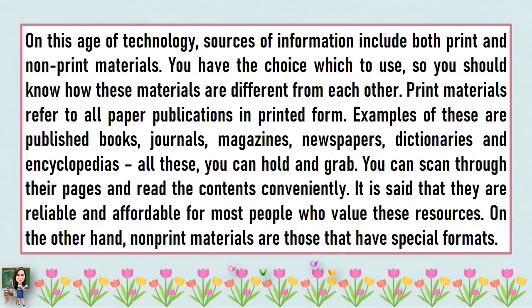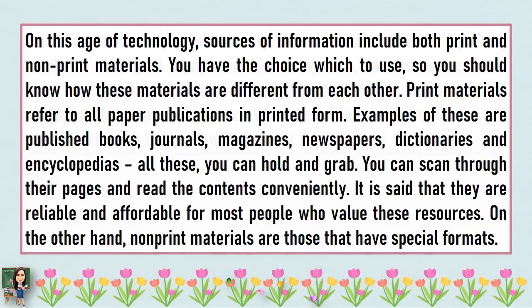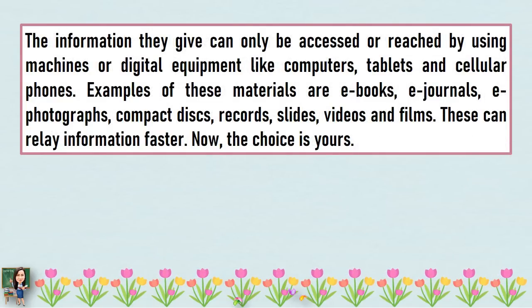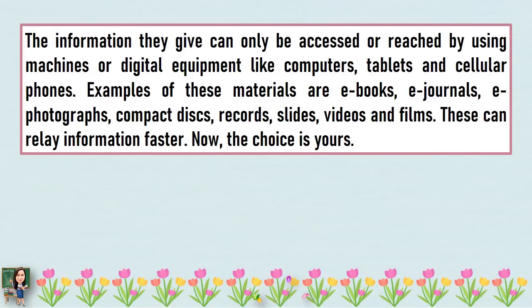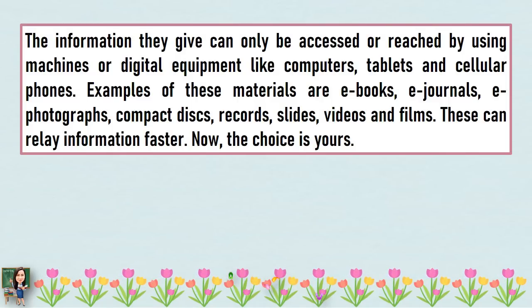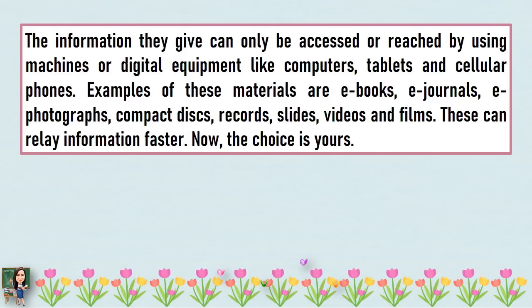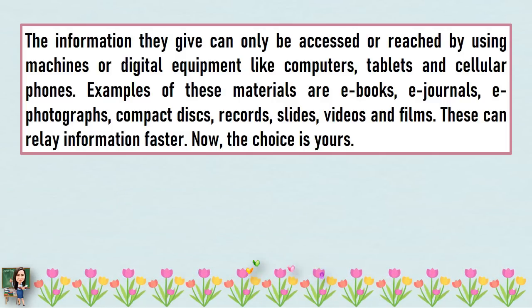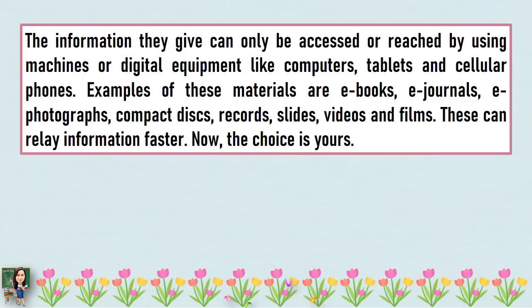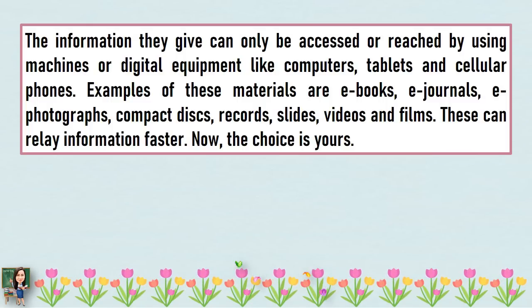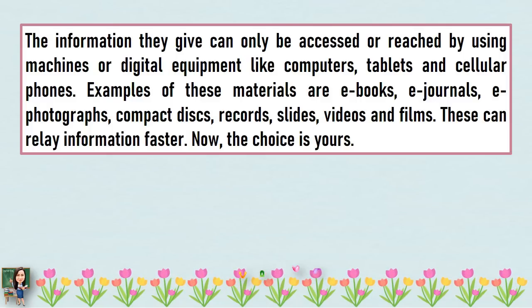On the other hand, non-print materials are those that have special formats. The information they give can only be accessed or reached by using machines or digital equipment like computers, tablets, and cellular phones. Examples of these materials are e-books, e-journals, e-photographs, compact discs, records, slides, videos, and films. This can relay information faster. Now, the choice is yours.